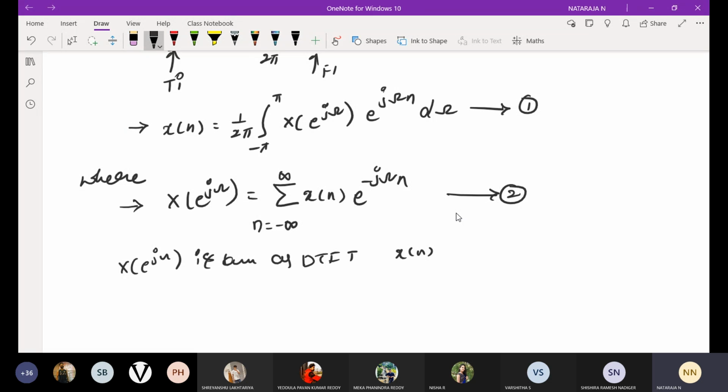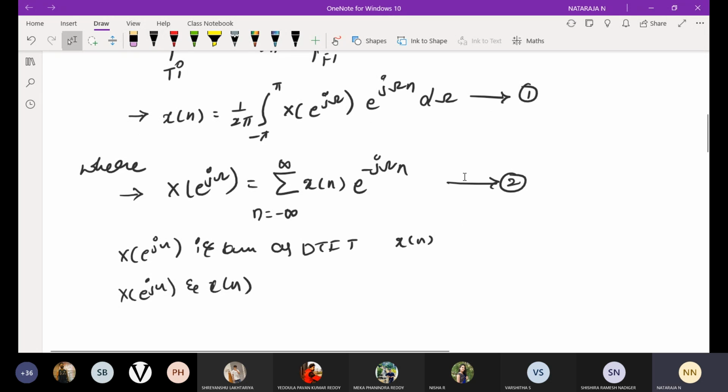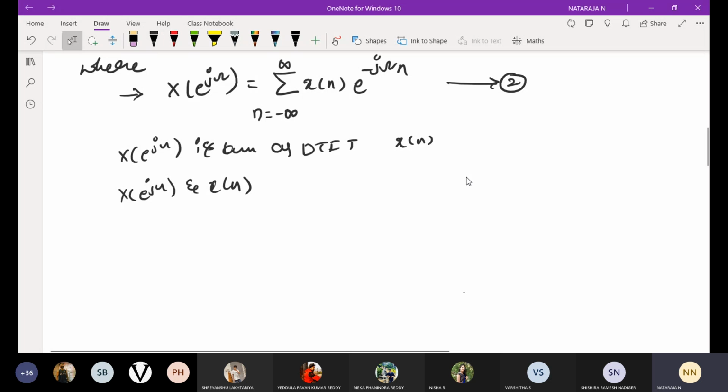If I apply the discrete time Fourier transform to x of n, I get this. We can also say that X of e power j omega and x of n form a DTFT pair.